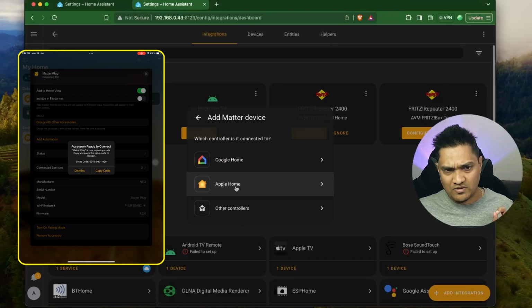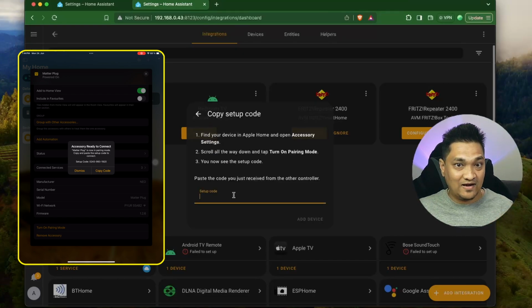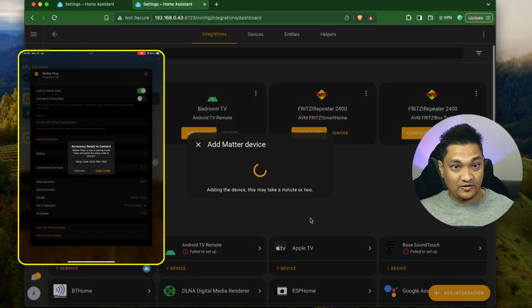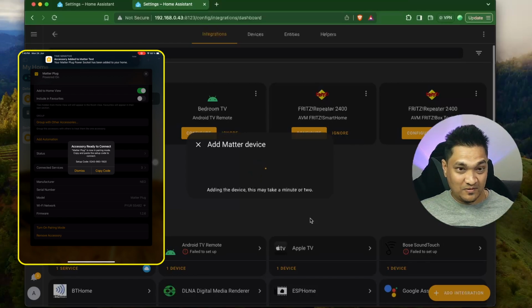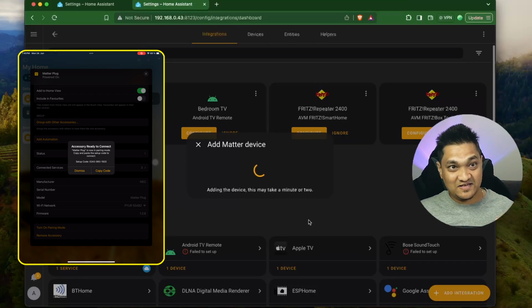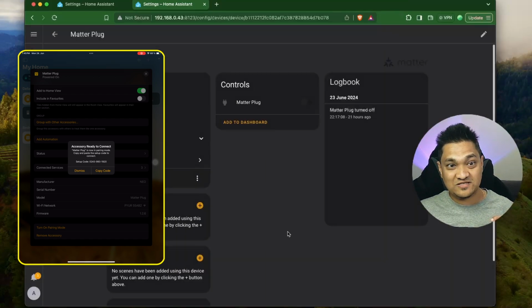So I'm going to say from Apple Home, and here I'm going to add the pairing code. So I have added this pairing code. Let me click on add device, give it a minute or two. If you see, I got a pop-up notification here saying that the accessory is added to a Matter test server. So this is right now an instance of Home Assistant that I'm running on a Docker container.